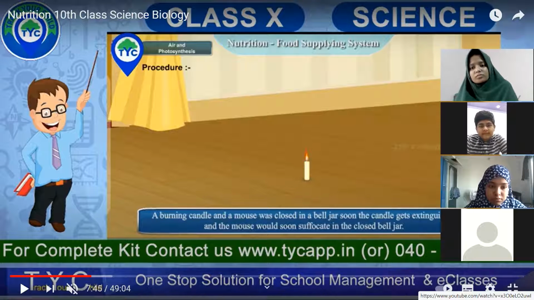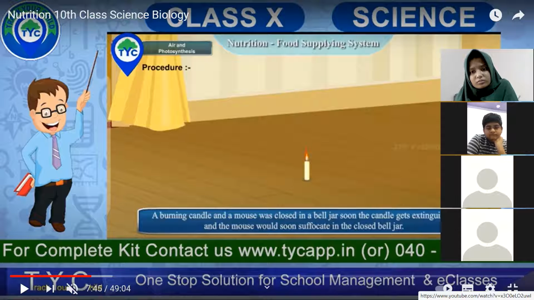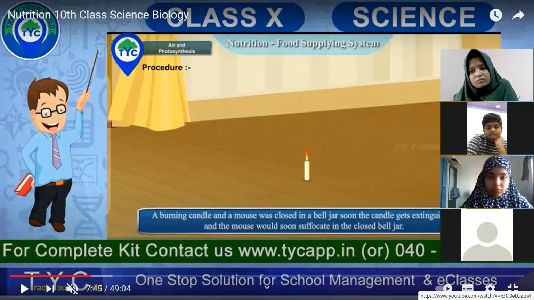So in this method, what you are going to do is take a burning candle, a mouse was closed in a bell jar. I've shown you a bell jar, the cover of the bell jar, we are going to close them with it. And this gets extinguished and the mouse would soon suffocate in the closed bell jar.